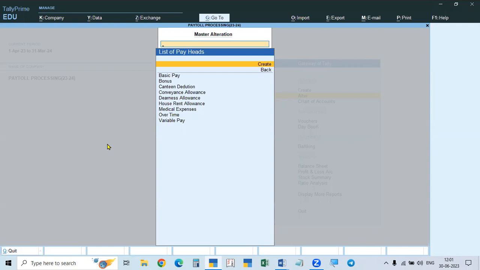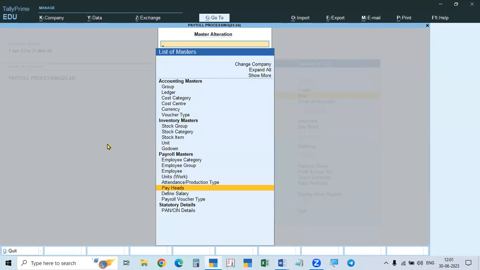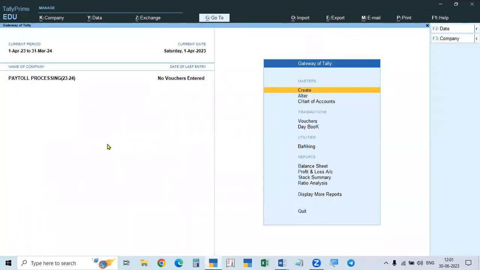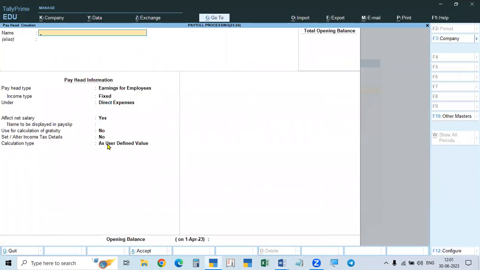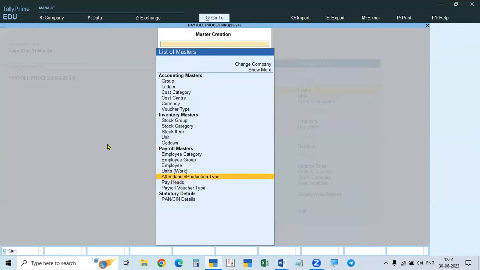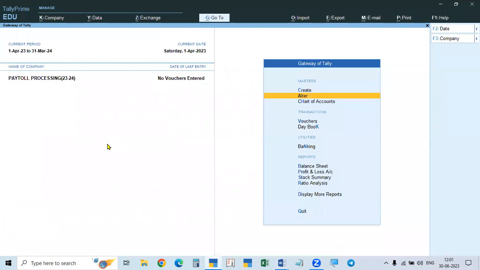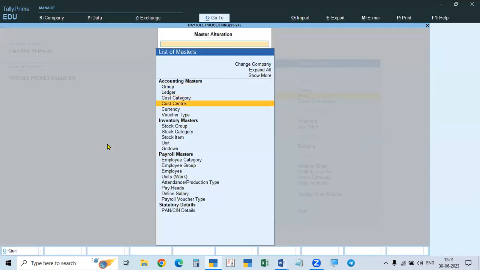Okay, so go to create. See here, any pay head or anything when you are creating, you can go to the create button and select that particular one, and we can only create that. But if you go to the alter button, we can see all the masters already created.